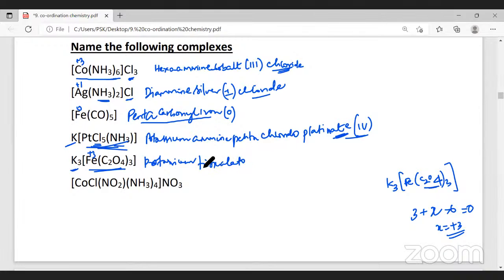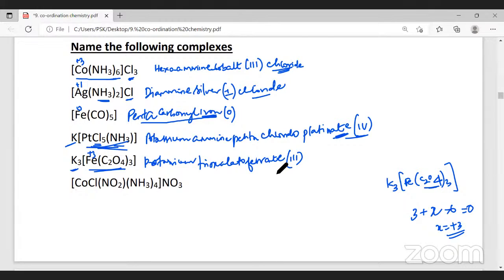Iron has a special name because it's an anionic complex. The name has to end with ATE. So it is named as ferrate. Ferrum means iron in Latin. So it has to be named as ferrate. You will not name it as iron. See, here we named it as iron because it's a neutral complex. In a cationic complex, the name will be what? Iron. But in an anionic complex, iron will have the name ferrate. What is the charge on iron? We found out it to be 3. So we write it as 3. Potassium trioxalato ferrate(III). Did you follow?